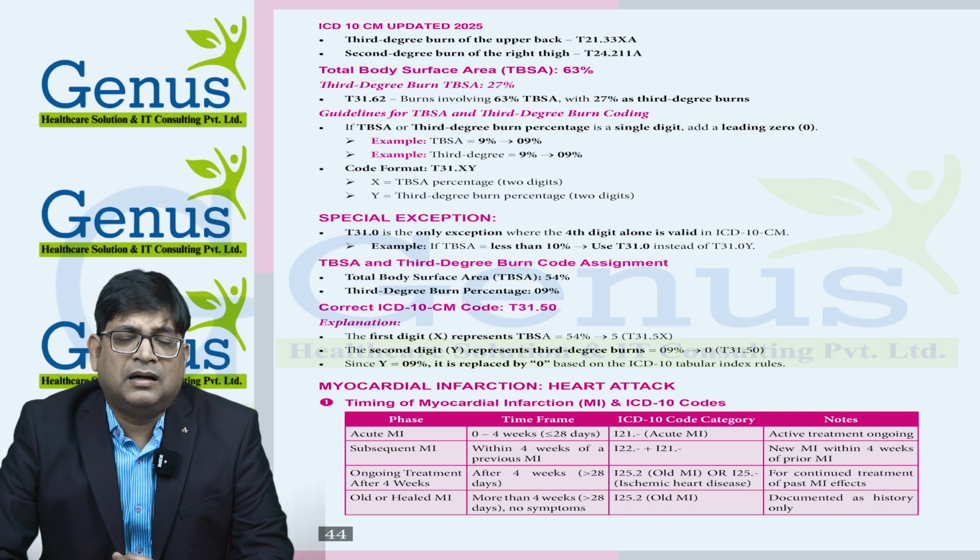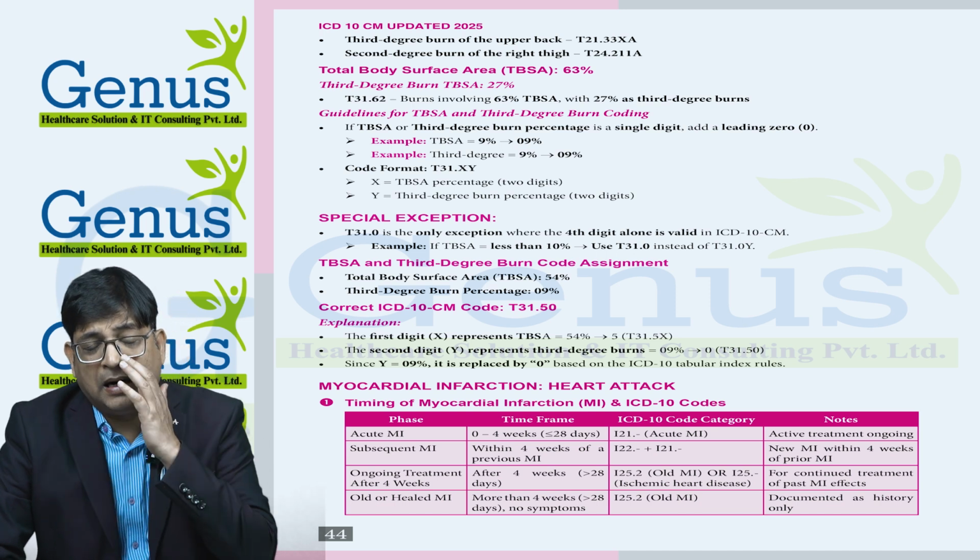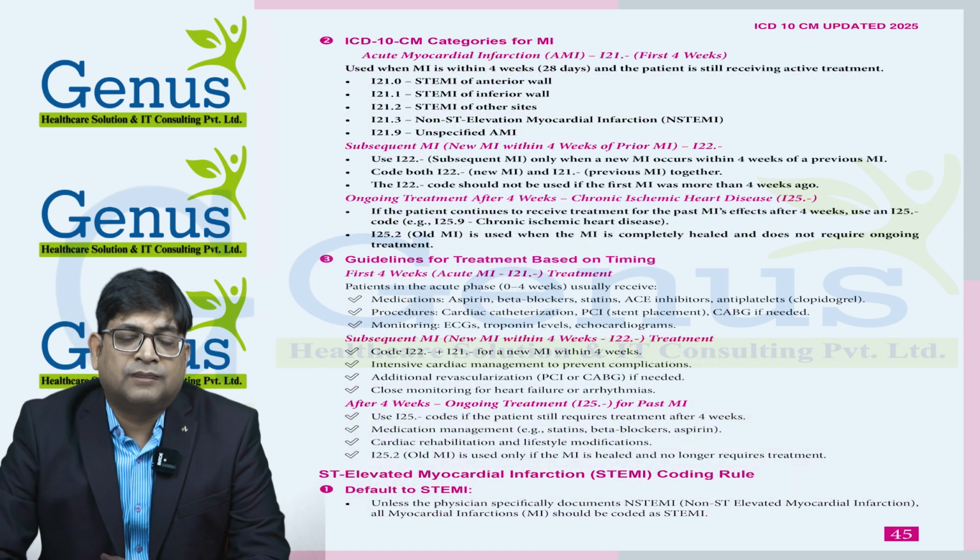As I told you, there are multiple parts in the heart, so we have I-21.0 for STEMI of anterior wall, I-21.1 for STEMI of inferior wall, and STEMI of other sites I-21.2. And we have one code for non-STEMI also, which is not site specific, I-21.3.